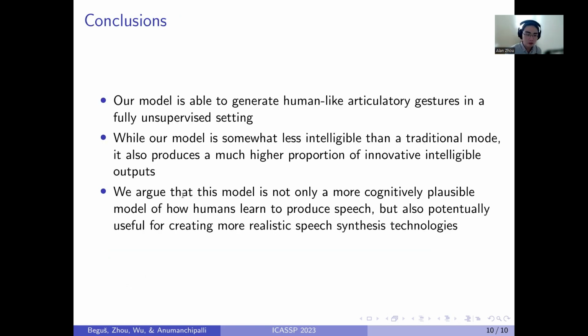Just to conclude, our model is able to generate human-like articulatory gestures in a fully unsupervised setting. While our model is somewhat less intelligible than a traditional model, it also produces a much higher proportion of innovative, intelligible outputs. Finally, we argue that this model is not only a more cognitively plausible model of how humans learn to produce speech, not by generating an entire waveform but by learning to produce with articulators, but it's also potentially useful for creating more realistic speech synthesis technologies using articulation as a prior.